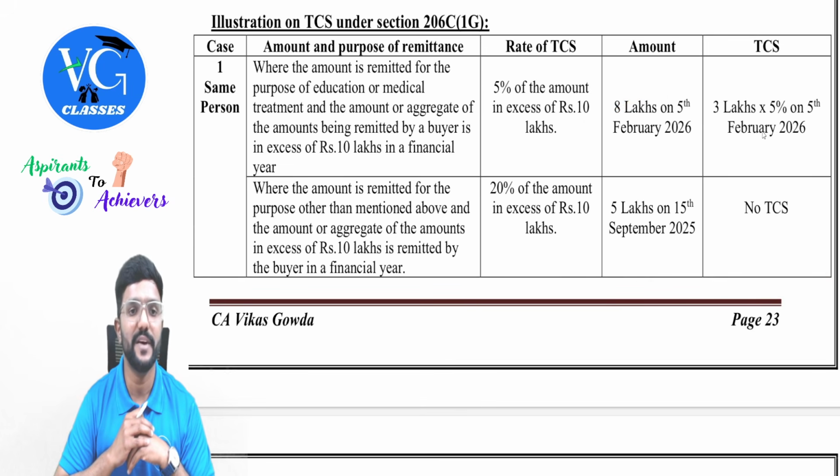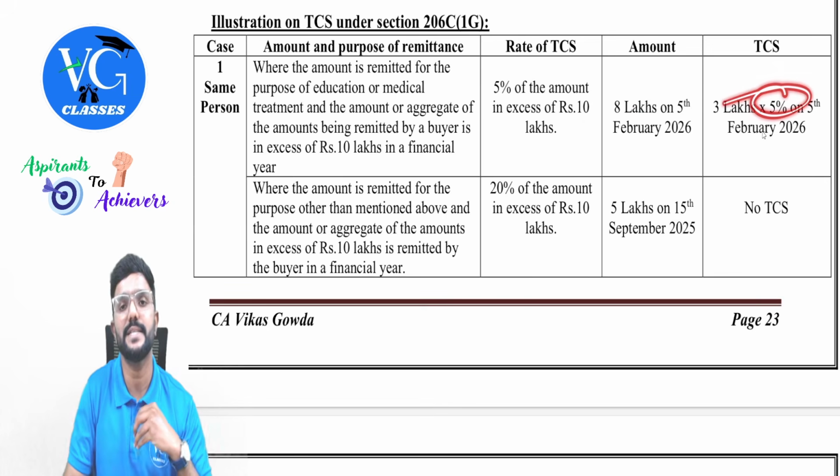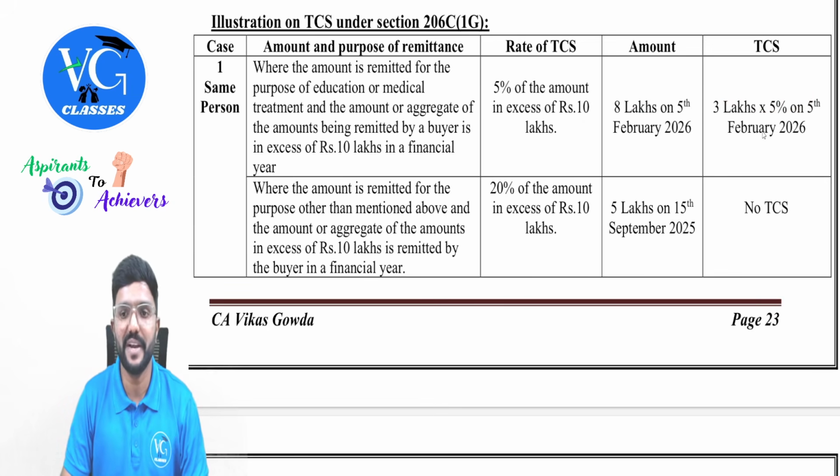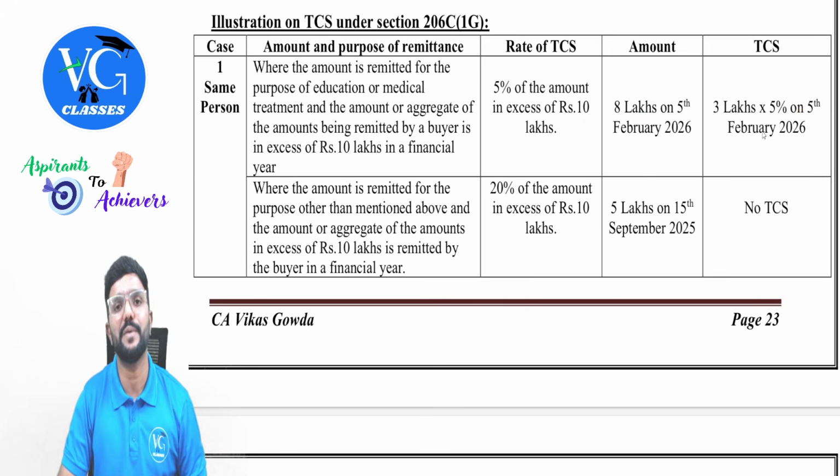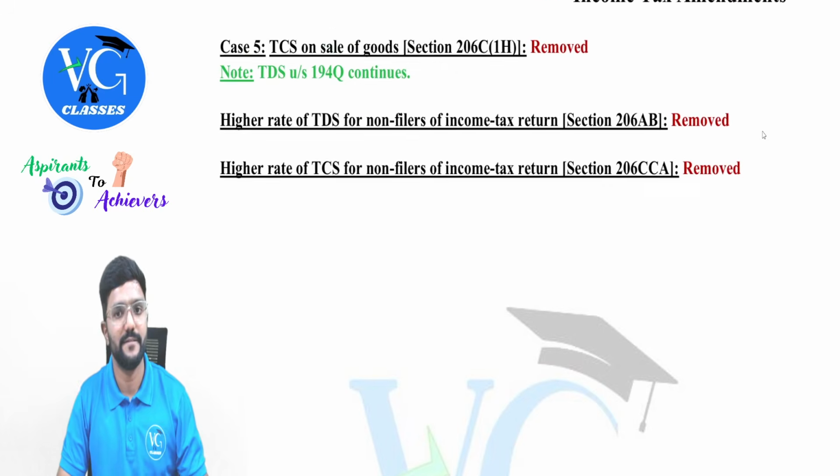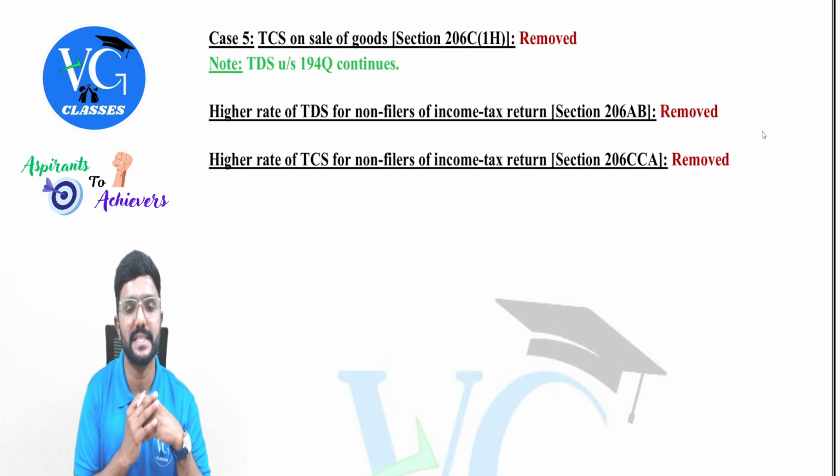So when he did a remittance for education or medical purpose, the 10 lakh limit has been crossed. So in that case, 5% would be the TCS rate, which would be collected on what date, guys? 5th February 2026. Yes, fine. That is all about the TCS, guys.